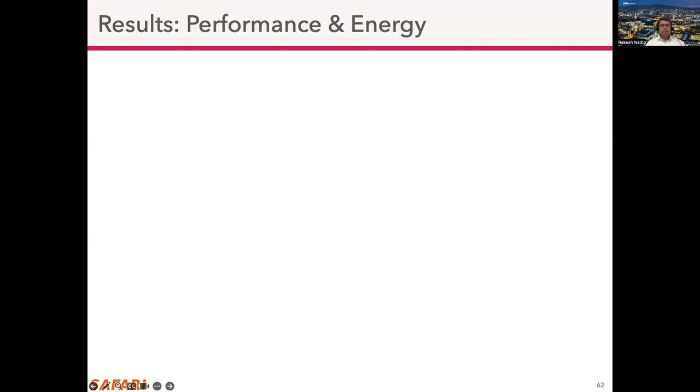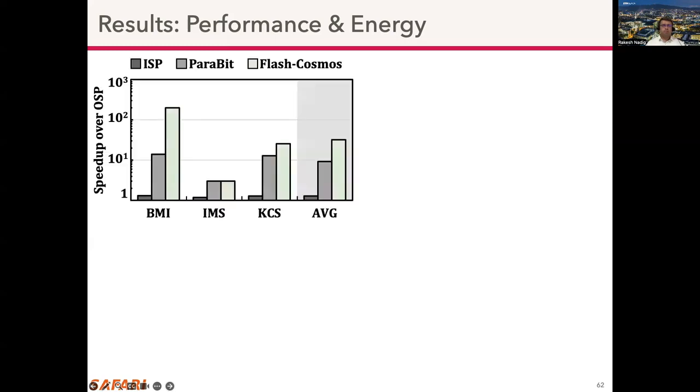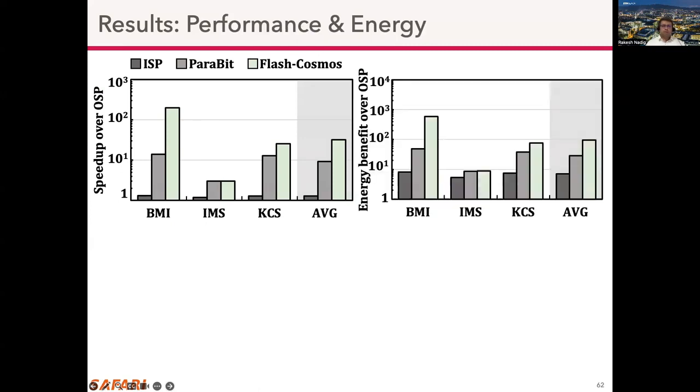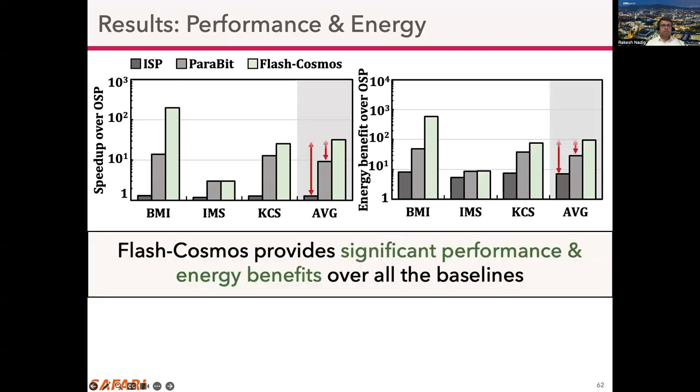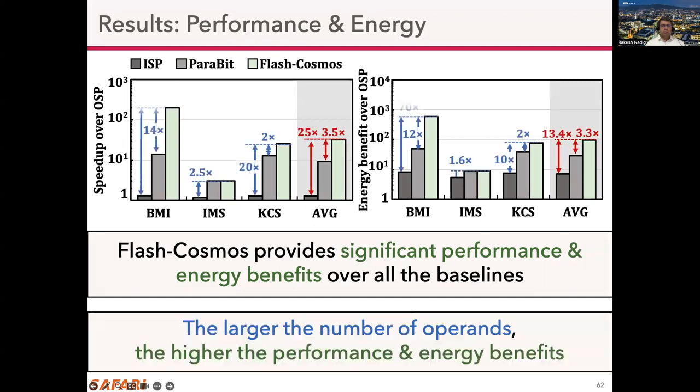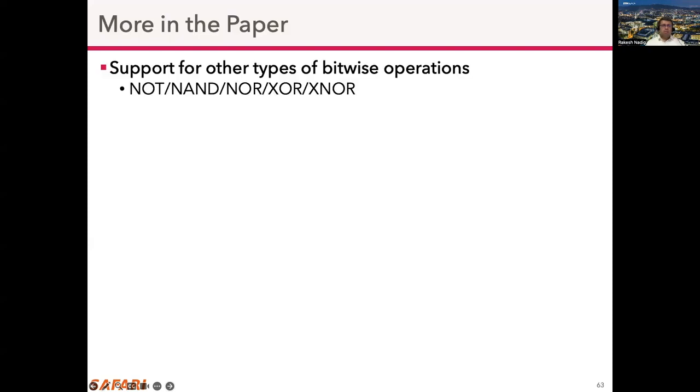Next, we look at the results from the system level evaluation. We show the performance and energy efficiency of Flash Cosmos and the baselines. Here we show the performance in terms of speedup over the conventional system and energy efficiency over the conventional system. Flash Cosmos provides significant performance and energy benefits over the baselines. And the larger the number of operands, the higher the performance and energy efficiency benefits of Flash Cosmos over the other computing platforms. So we have a lot more results and analysis in the paper.